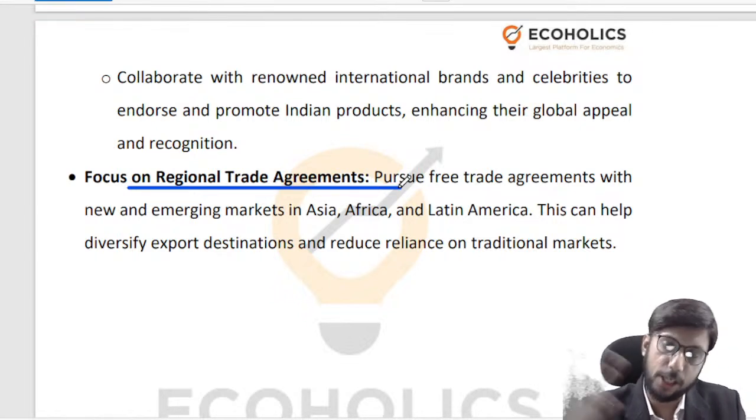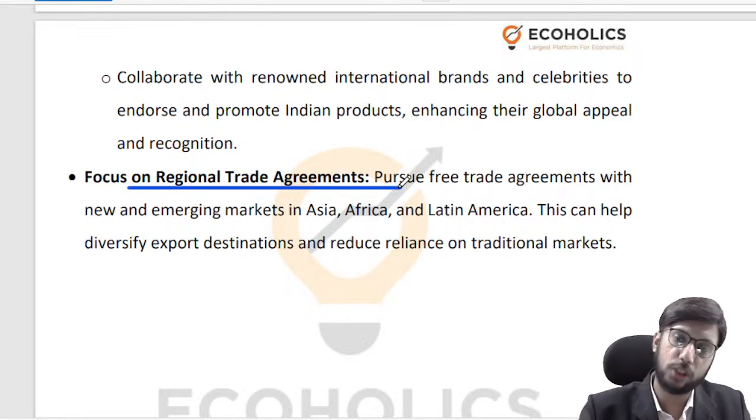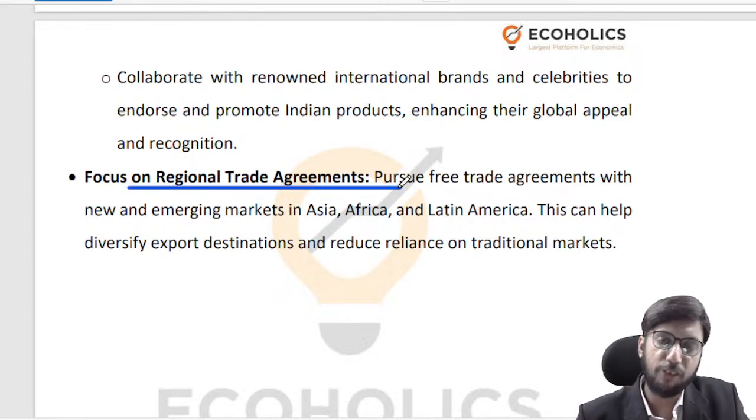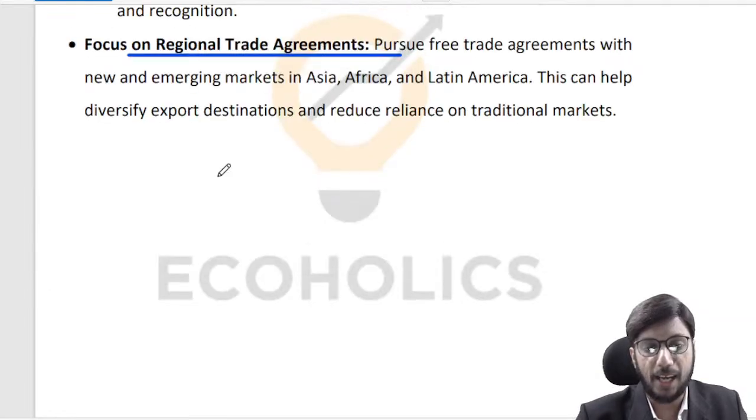Whereas they have benefited a lot. Their exports to India have increased a lot, but our exports to those countries did not increase. So we did sign free trade agreements, but we could never benefit from them. So when you are focusing on regional trade agreements, that means that we need to make them work for us rather than get exploited by those free trade agreements. That is the broad idea that we need to keep in mind. So this is my entire discussion for this article.